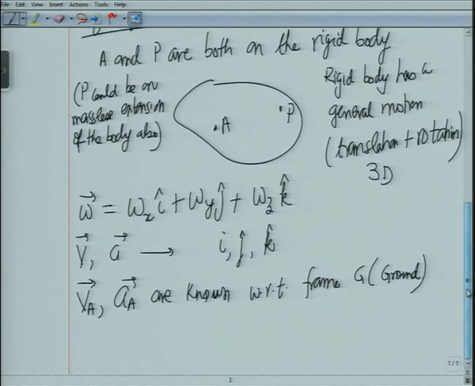Okay. So now, given this, what we want to find is what is the velocity of the point P, what is the acceleration of the point P. Where would we need things like this?